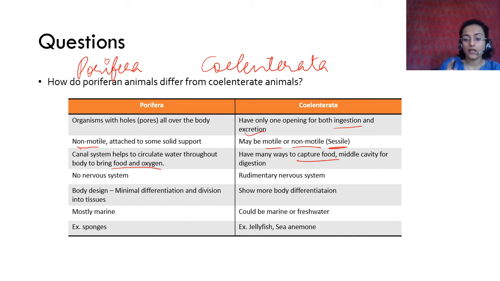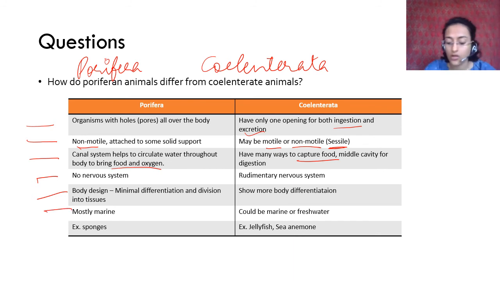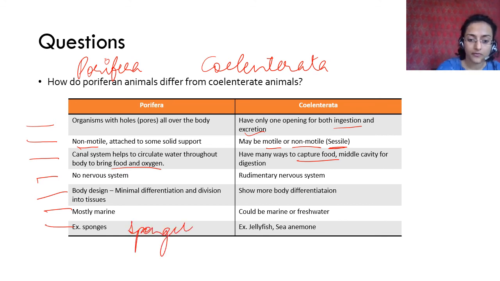Please remember that there are certain points that you have to understand, what kind of organism it is. Movement, the body differentiation. You can write a few points about body differentiation, and then a point or two about where it lives, because that can also be a difference, and then you give an example of each. Here I've written sponges, but you can also give names of those organisms. For example, we talked about spongilla. So you can write that. So these are the differences.